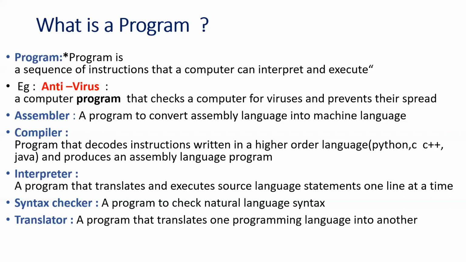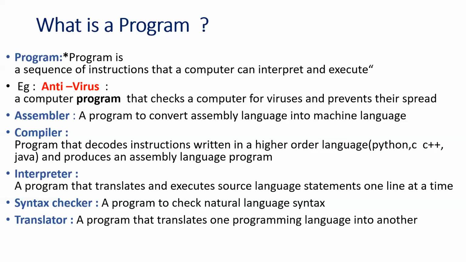Compiler. Now, what is a compiler? A compiler is a program which decodes the instructions written in higher languages and converts the program into assembly language. If you are not using any compiler, we cannot get this high level language translation into low level language translation.